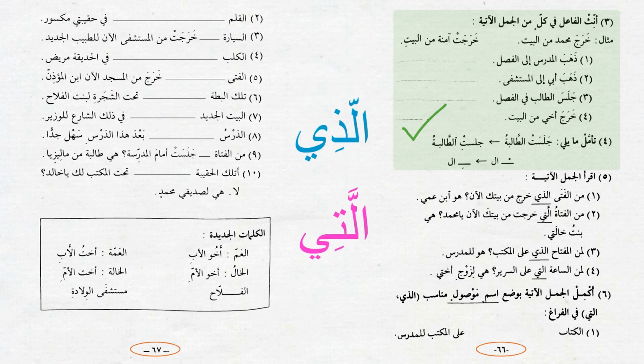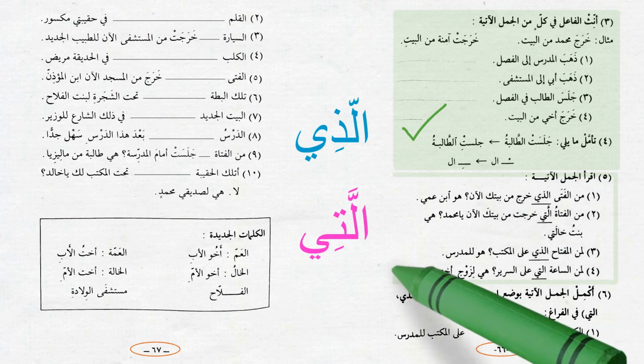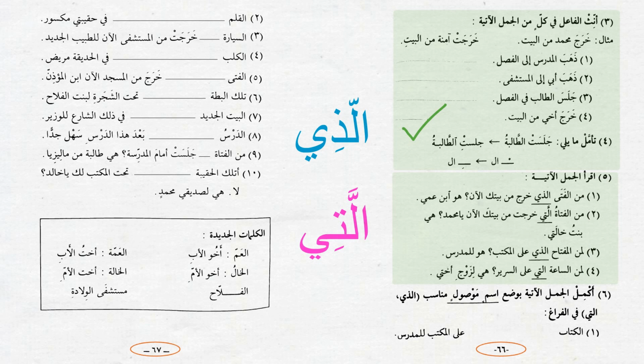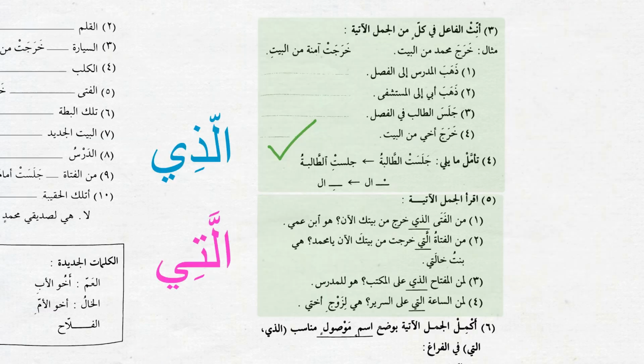We have two more exercises on pages 66 and 67. Both of them are about the singular ism mawsool, الذي and التي. As we talked about in part 1 of this lesson, التي is a mu'annath version of الذي. We have plenty of example sentences for them in these two exercises that we are about to start on. So let's jump in. In exercise 5, we have a few questions that use one of these two ism mawsool words, and we need to read them and observe their usage.